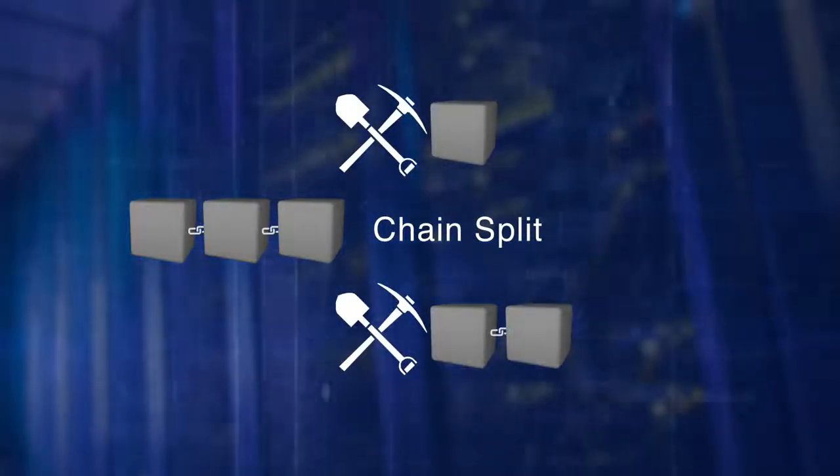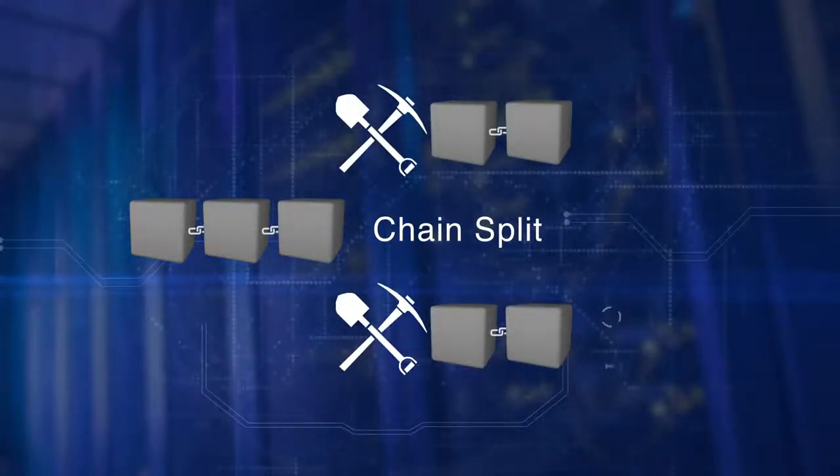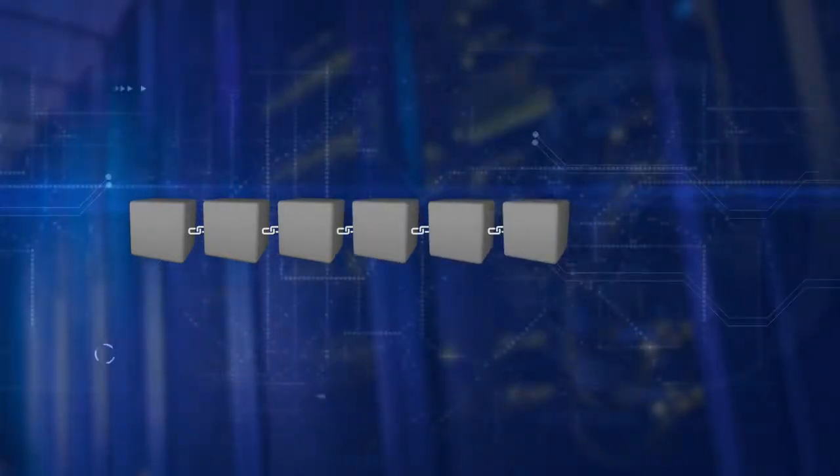We discussed chain split in the last lesson. That is a minor perturbation in the chain. Such a situation is handled as a naturally expected occurrence within the blockchain.